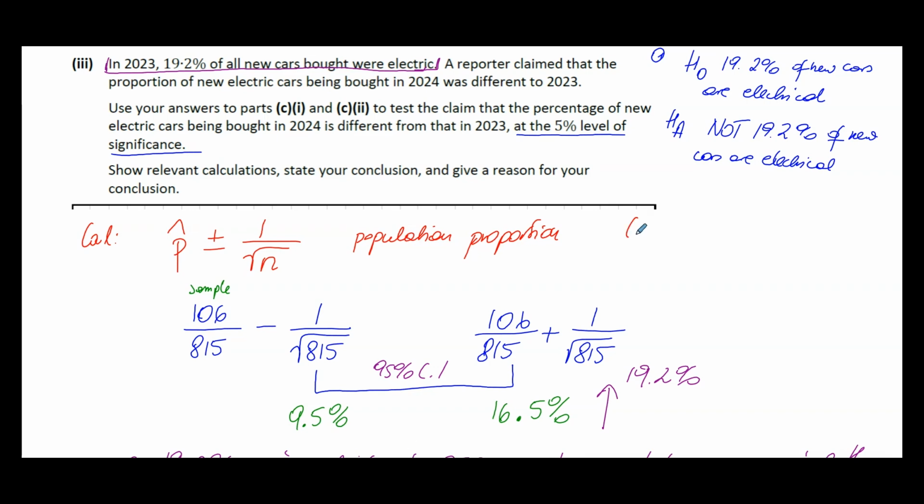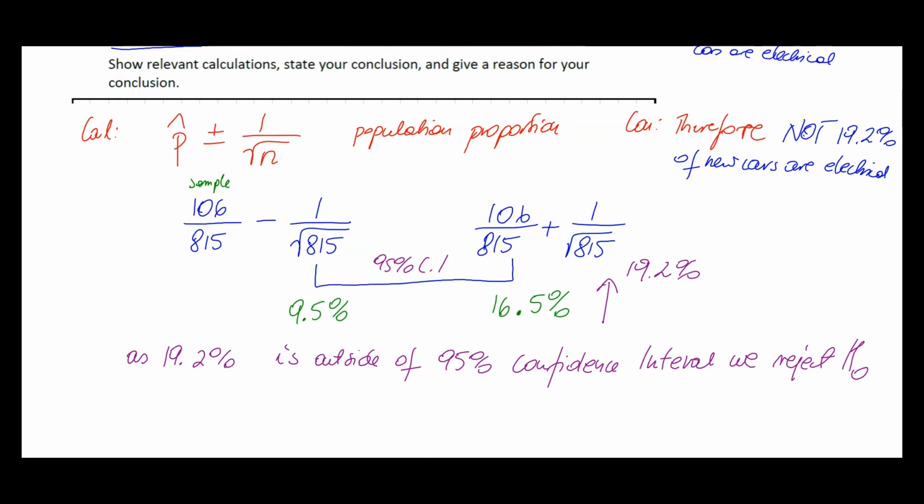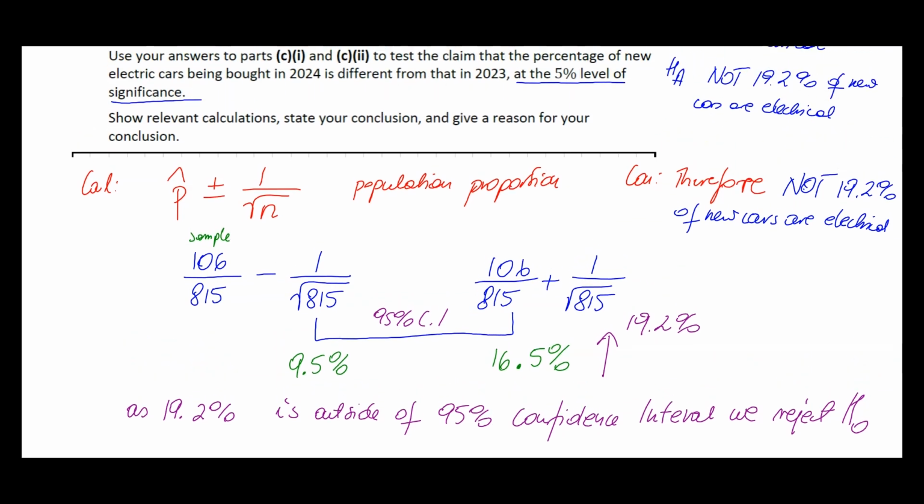So in the place where you have the conclusion, we're going to write that, therefore, not 19.2% of new cars are electrical. Now, if we have a different value, if the number of the population we are testing was inside these two numbers, then we don't reject the null hypothesis, that null hypothesis is true.